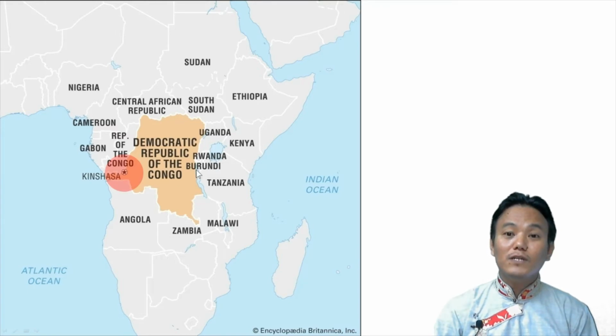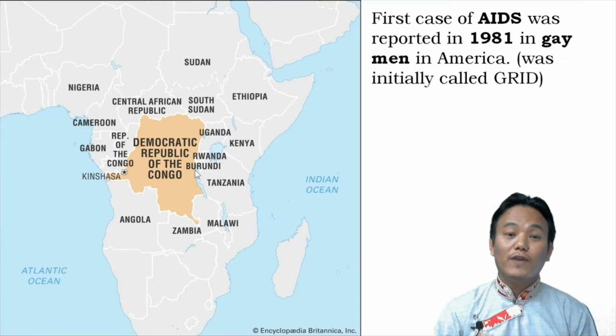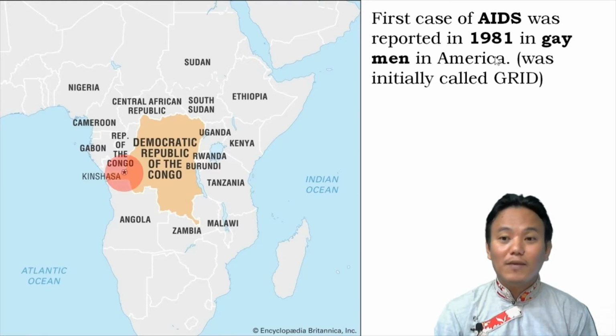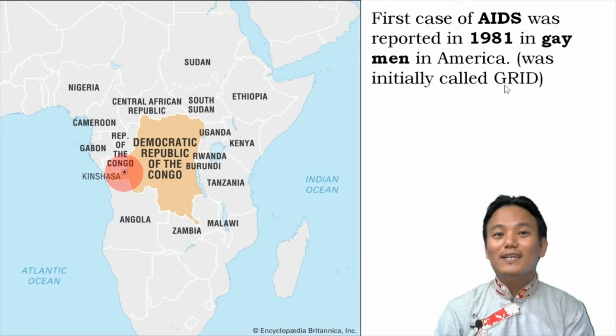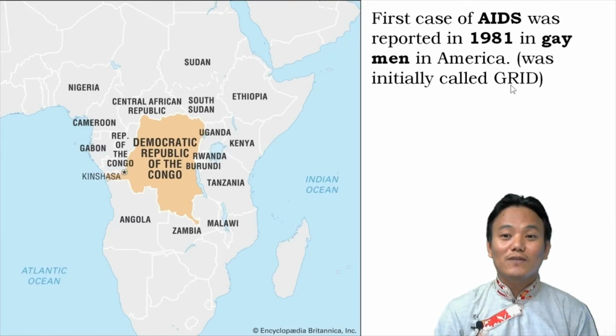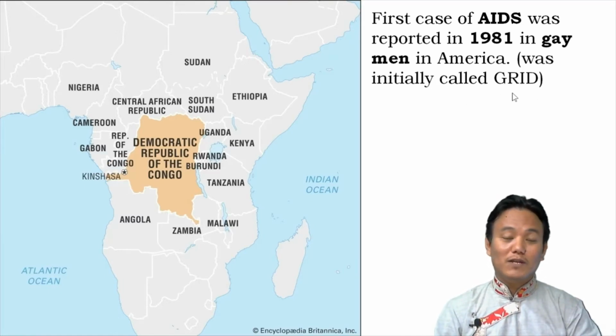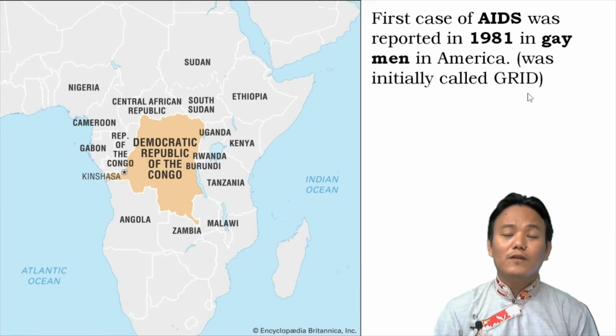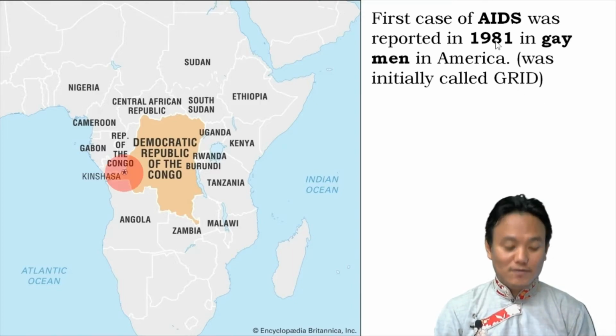But the first case of AIDS was reported in 1981 in gay men in America, and therefore it was initially called GRID. GRID stands for gay-related immunodeficiency disease. Later on, this disease spread all over the world among people, irrespective of sexual orientation, and the name was changed from GRID to AIDS.